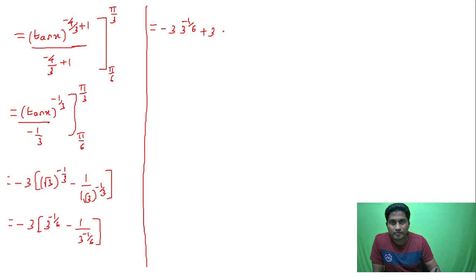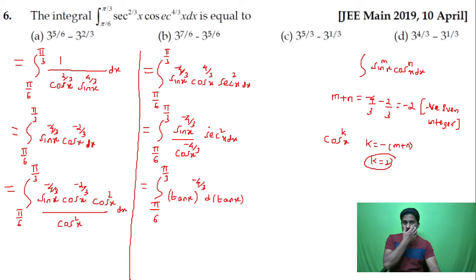3 into 3 to the power of minus 1 by 6 divided by... So this is minus 3 to the power of, powers are added, you get 5 by 6. And take it to the numerator, add the power, you get 7 by 6. So this is 3 to the power of 7 by 6 minus 3 to the power of 5 by 6. That's the answer, guys: 3 to the power of 7 by 6 minus 3 to the power of 5 by 6. Answer is option B.